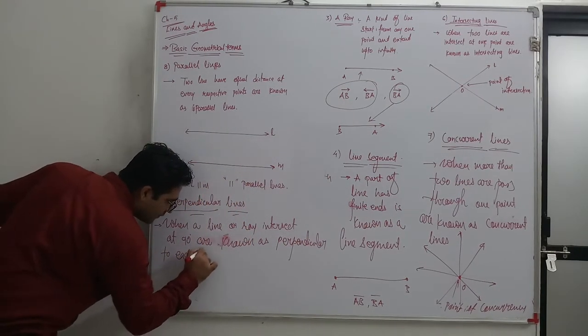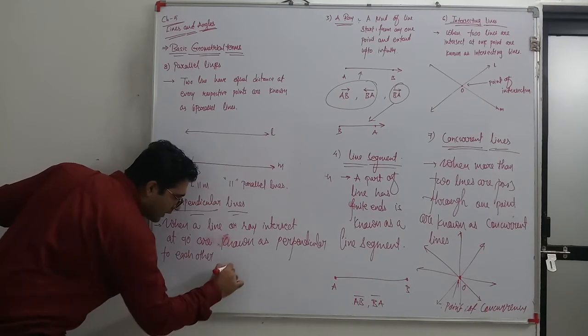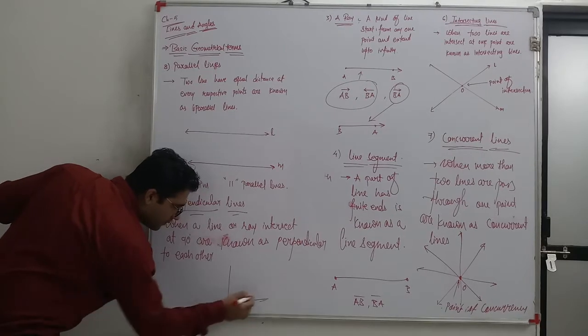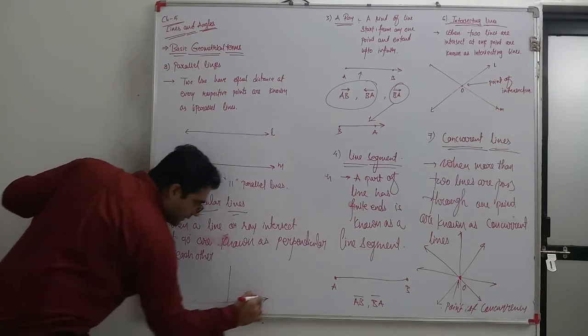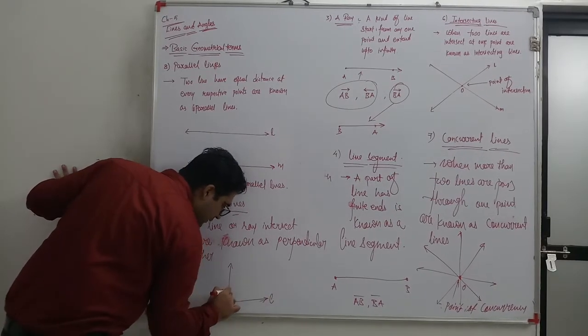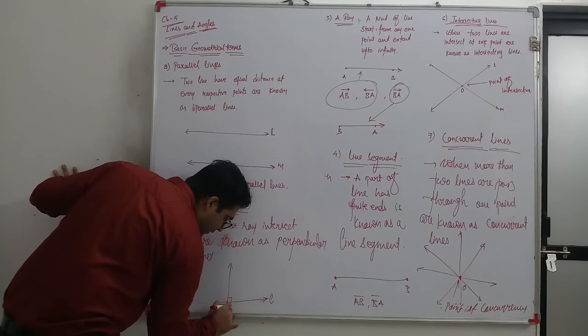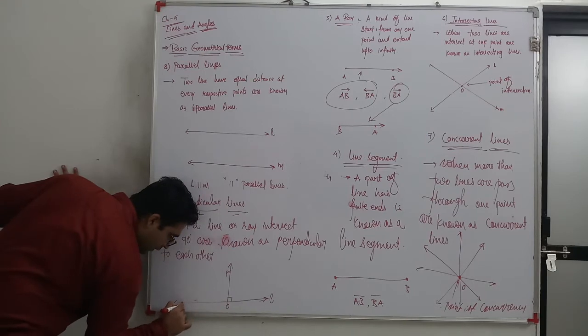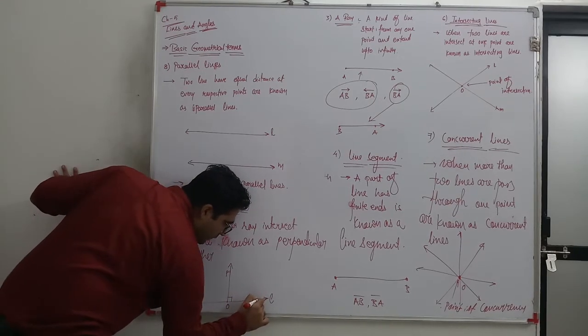Like this is a line, and we can say this is a ray which is perpendicular to it at one point, that is O. So how can you represent this?